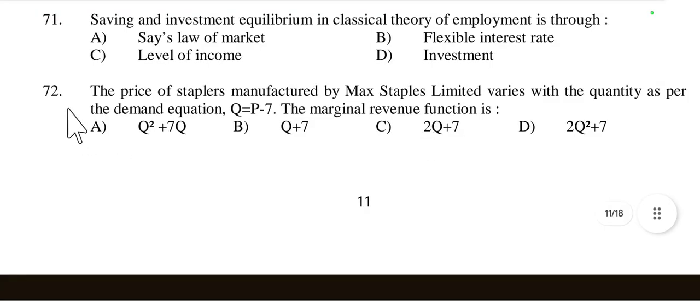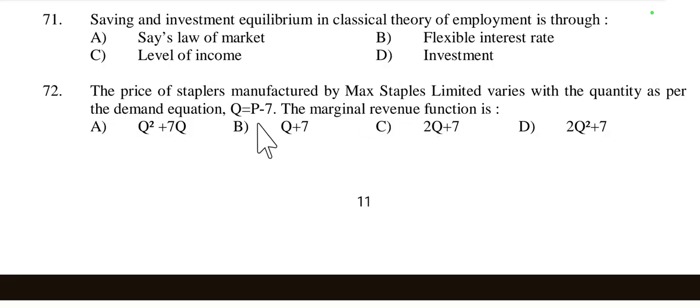Then question number 72. The price of staplers manufactured by Max Staples Limited varies with the quantity as per the demand equation Q is equal to P minus 7. Then find the marginal revenue.